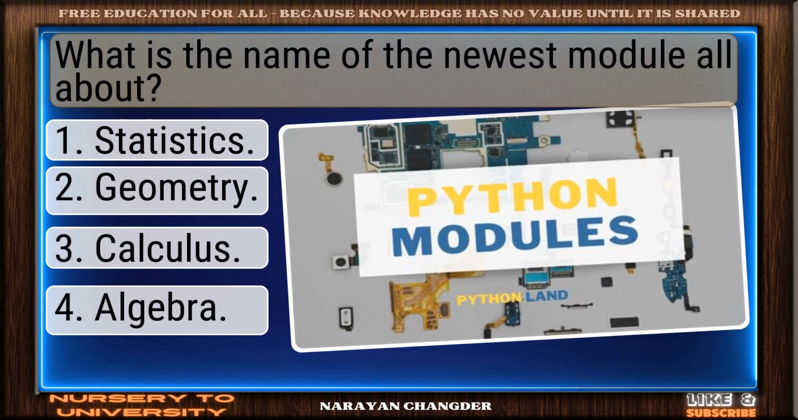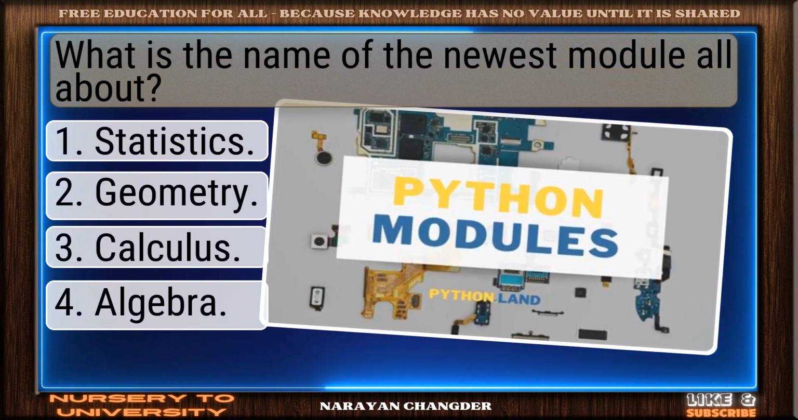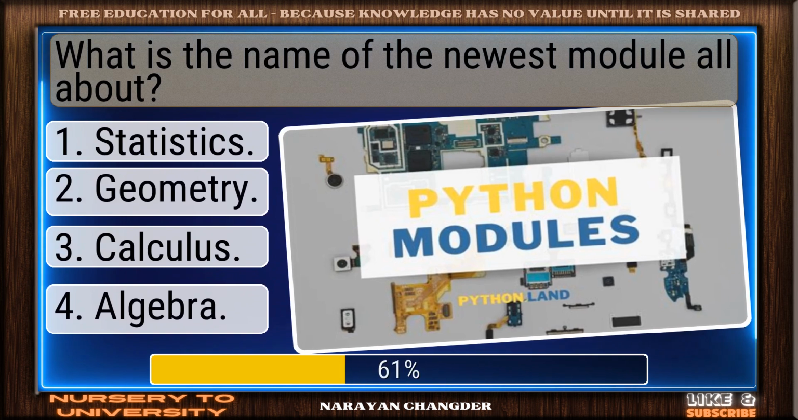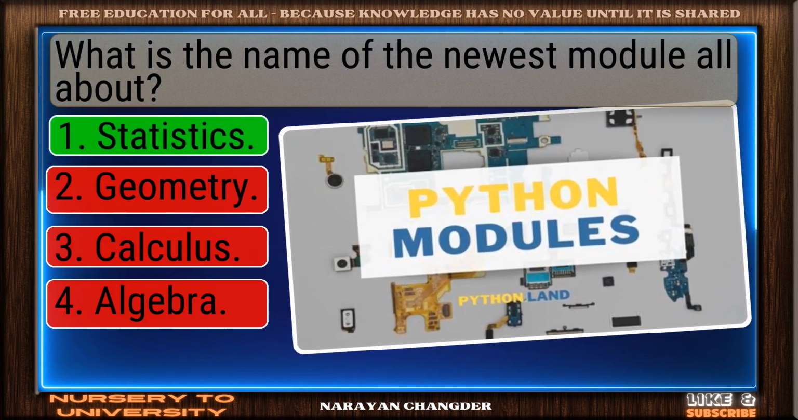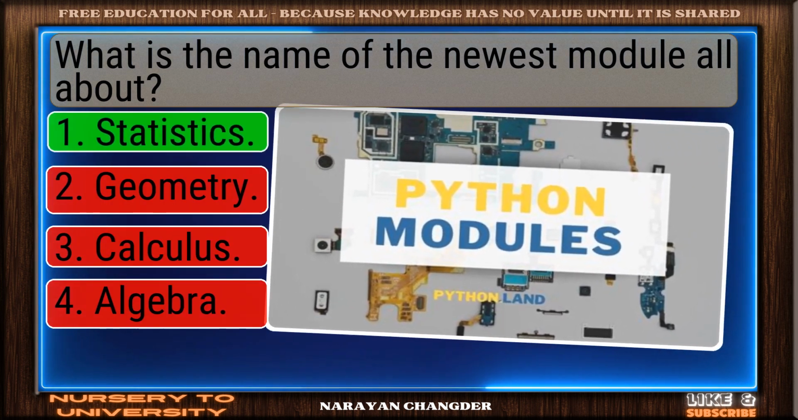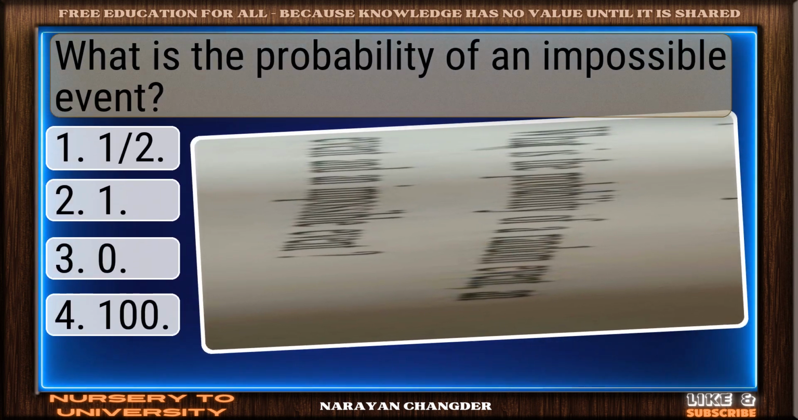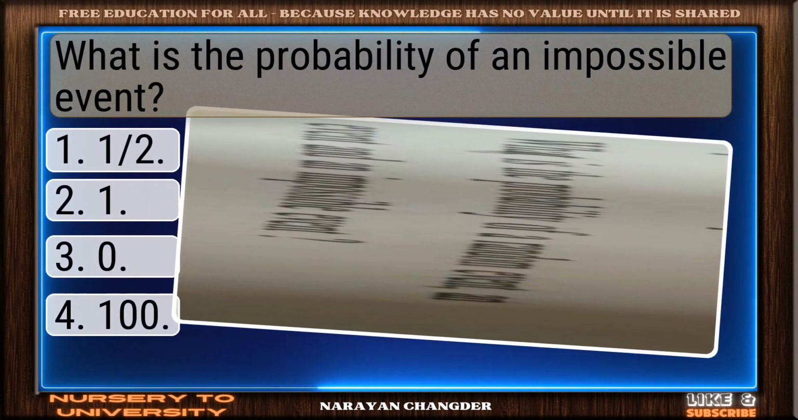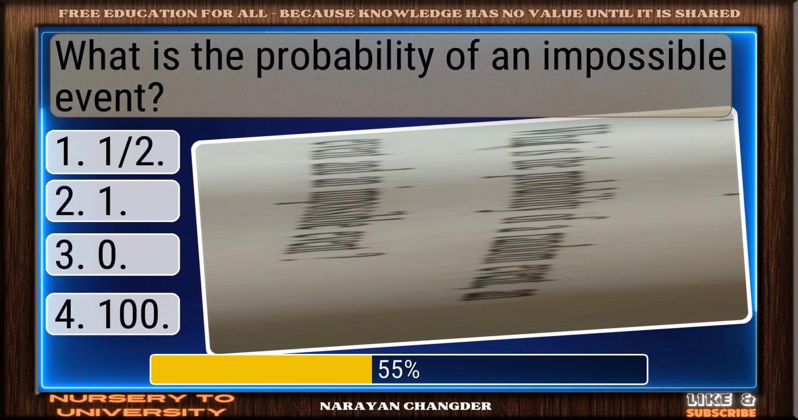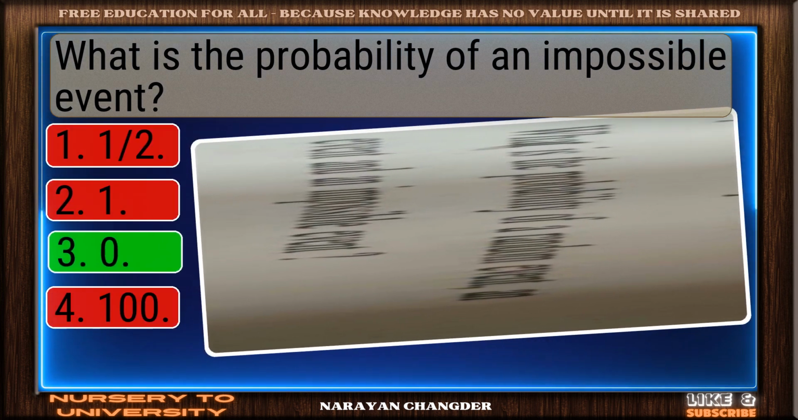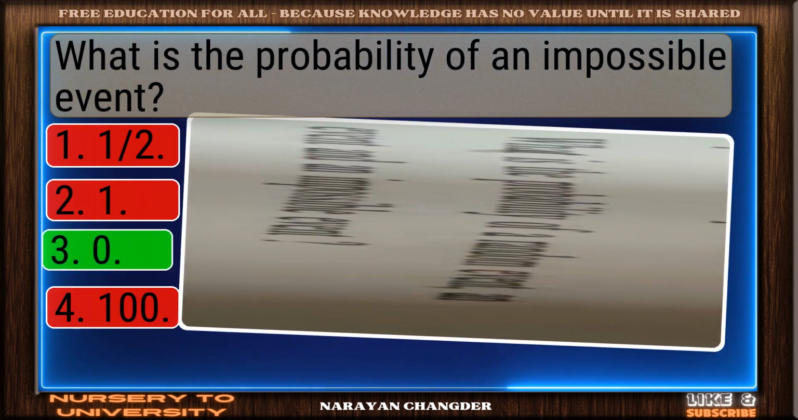Question number 35. What is the newest module all about? Nice selection. Statistics is the correct and valid answer. Question number 36. What is the probability of an impossible event? Strong choice. Zero is the right answer.